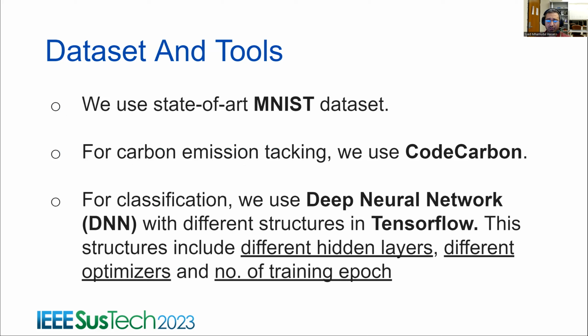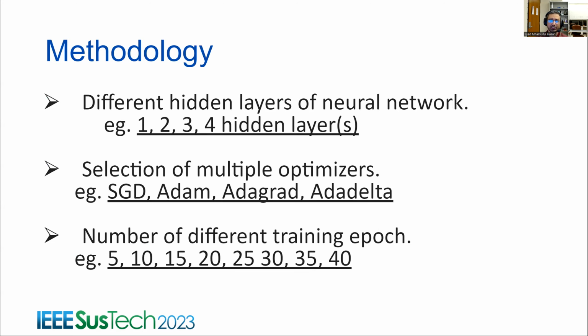So to test our methodology, we use the MNIST dataset. MNIST is a widely used dataset for machine learning. It has handwritten digits from 0 to 9, and it has 28 x 28 pixel grayscale images. And for emission tracking, we use Code Carbon. Code Carbon is a Python library which easily integrates with the Python code, so that we can track emission, carbon, and different other metrics. For classifying the MNIST dataset, we use a deep neural network, which we implemented in TensorFlow. So we tested with different configurations like hidden layers, optimizers, and number of training epochs.